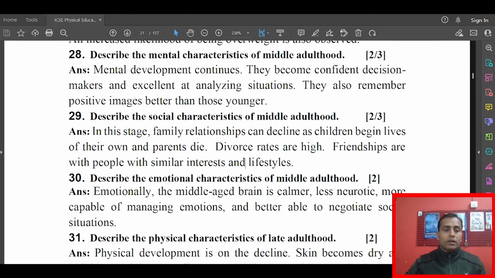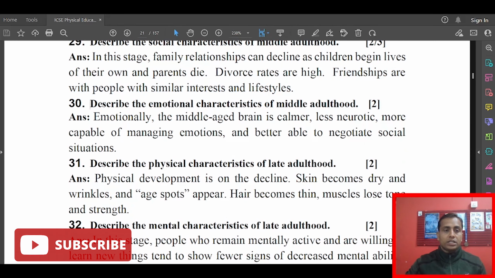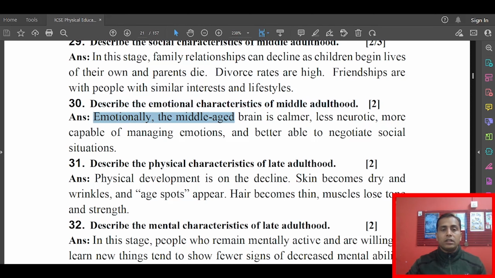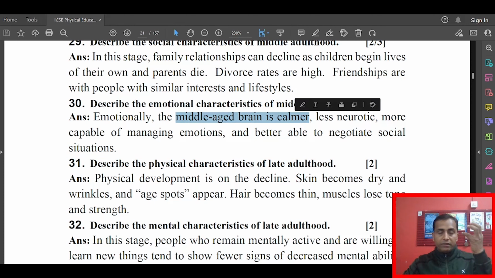Okay, now next question is describe the emotional characteristics of middle adulthood. Emotionally, the middle aged brain is calmer, less neurotic, more capable of managing emotions, and better able to negotiate social situations. This question is very important, because in this age the middle aged brain is calmer. That means they will be very calm in behaving with other people.